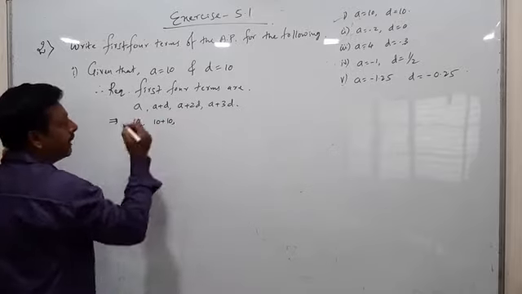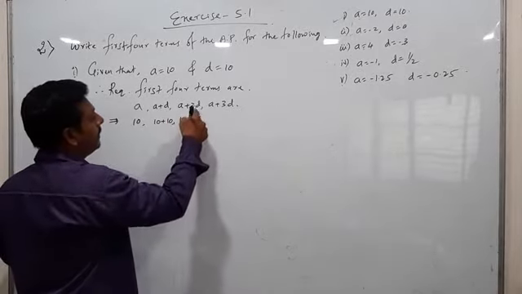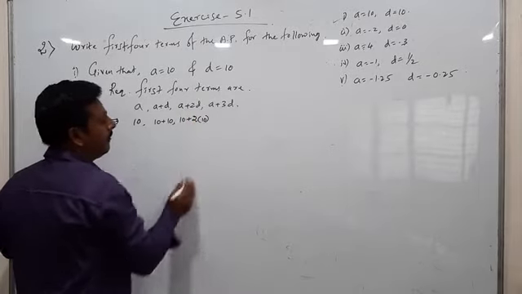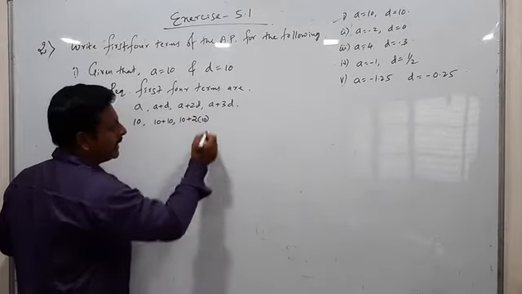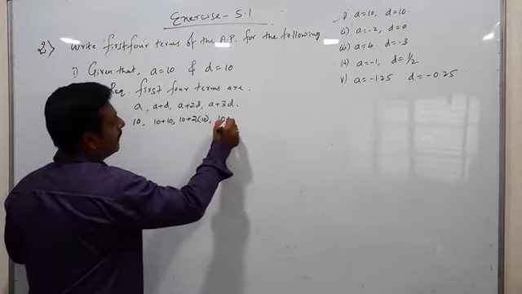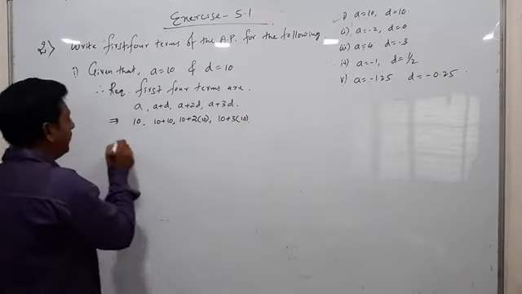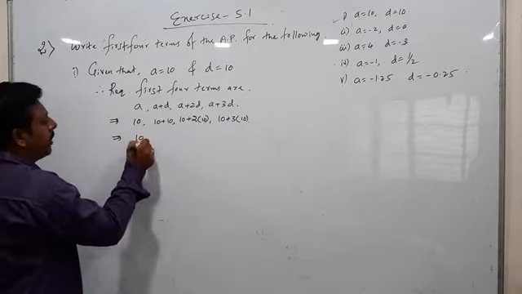10 comma. Next, what is A? 10 plus 2 into what is D? 10. Where you are substituting, take brackets, that is good for your health. Next, A is 10 plus 3, D is what? 10. This implies you will get 10 comma.